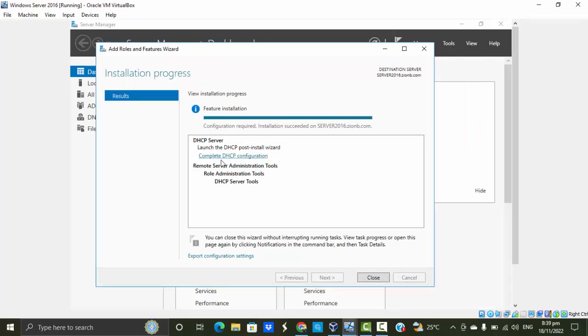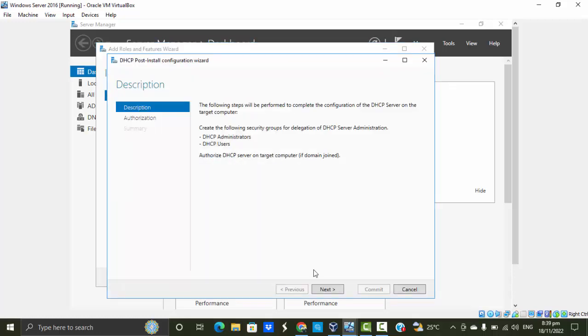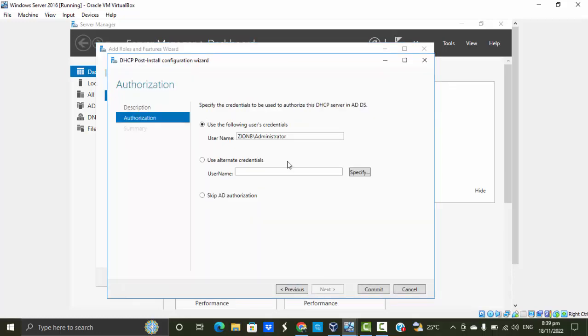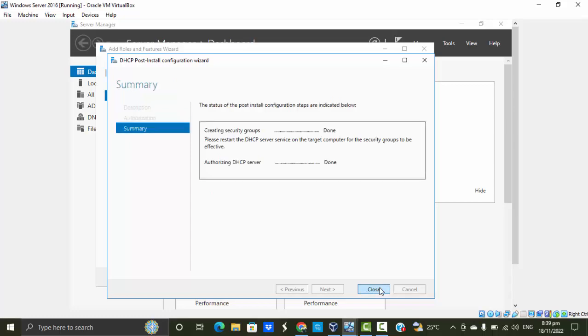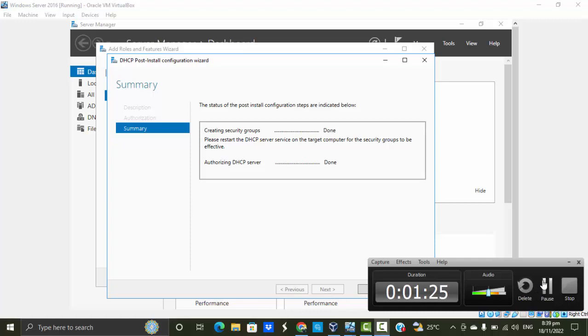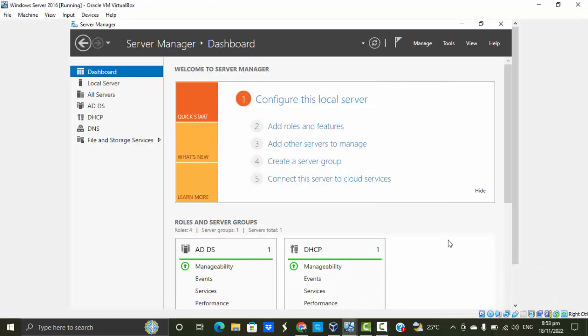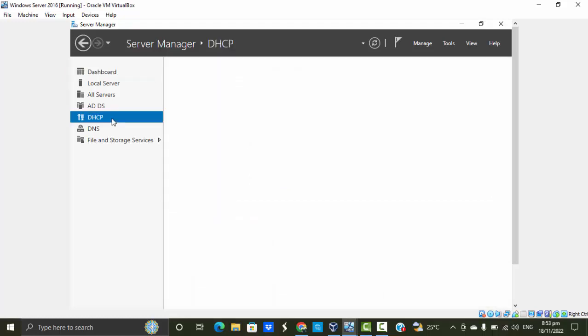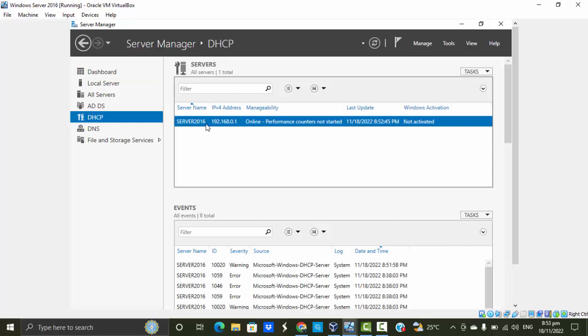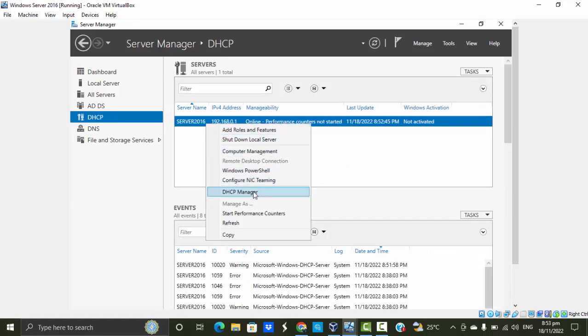Now you're going to click Complete DHCP Configuration. Select this, click Next. It should already have your username filled out here, and just click Commit. So after clicking Commit, your device should have restarted. After restarting, select DHCP, right click on this highlighted space, click DHCP Manager.